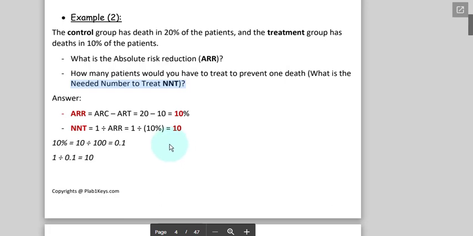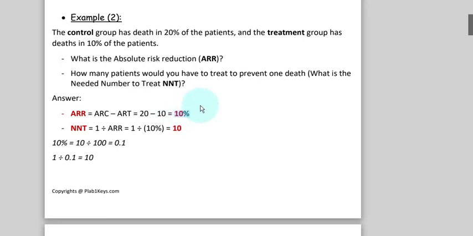Now what number will you get? Let's see here. If you divide 1 by 10%, you will get 10 as the answer. How do you get 10? 10% means 10 divided by 100, which is equal to 0.1. 1 divided by 0.1 will give you 10. So 10 people you have to treat and one will get improvement. If you give treatment to 10 people, one of them will get improved.